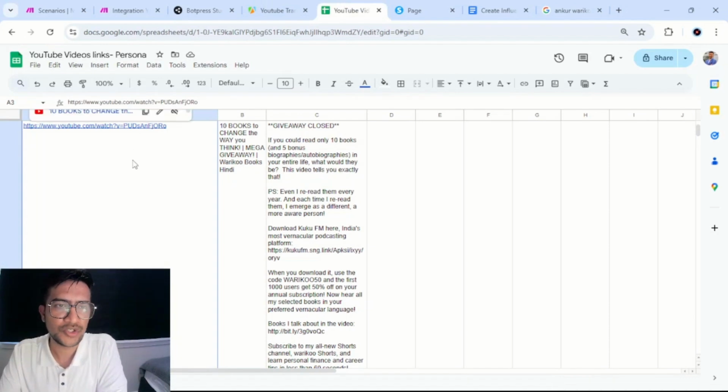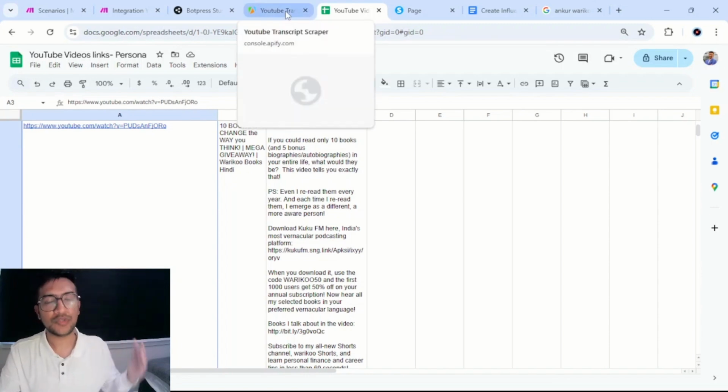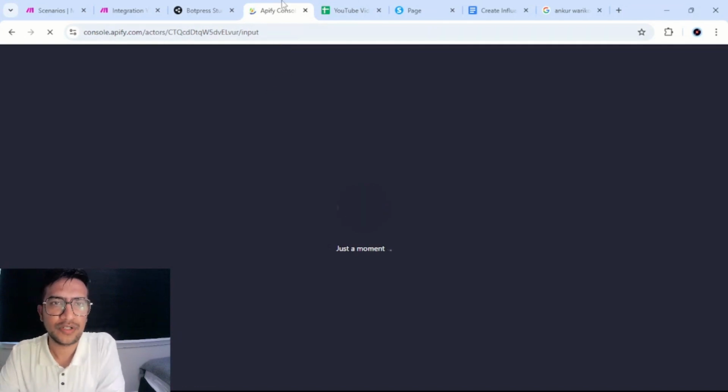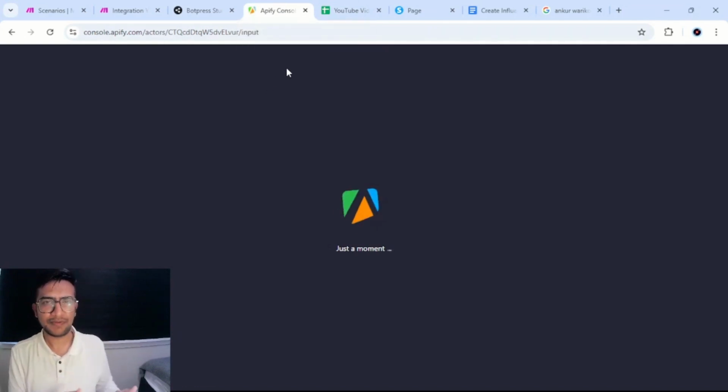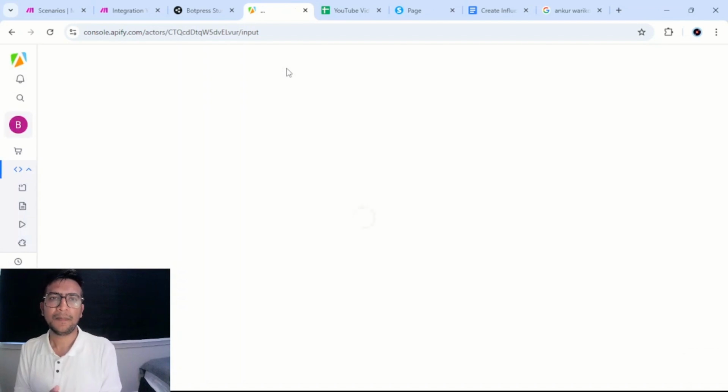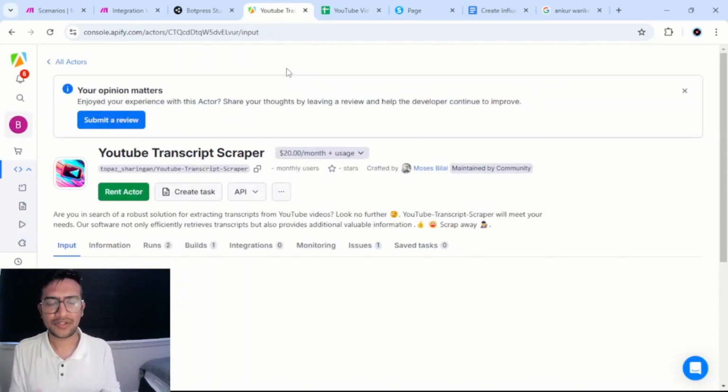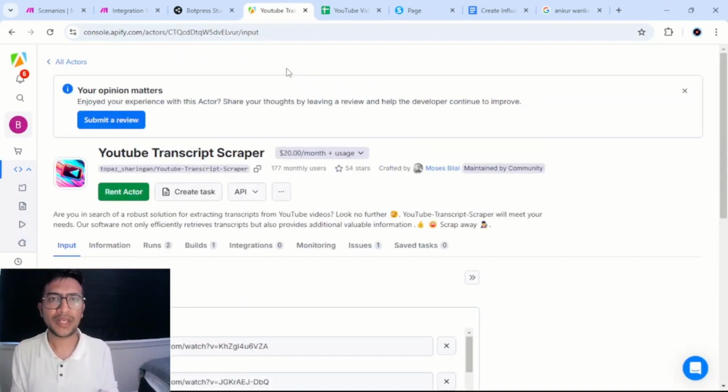So now you go to Google Sheet, you copy paste all these URLs. You just copy paste these columns. And now we move to the next step to get the transcripts of these videos in bulk. For that, you would need to go to Apify. I've talked about Apify in my previous videos as well. But what Apify does is it gives you scrapers on this platform, which you can rent. They have a trial period of 3 days. So I used the YouTube transcript scraper. You see that it's $20 per month.